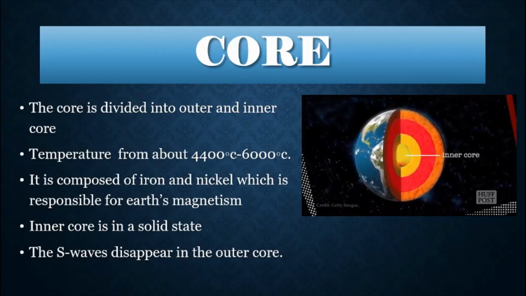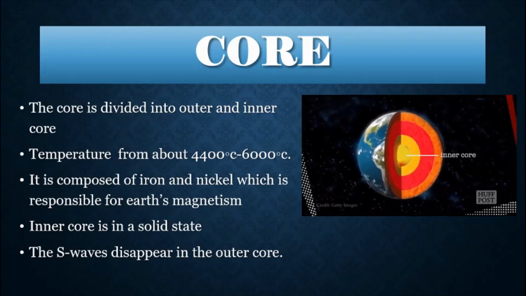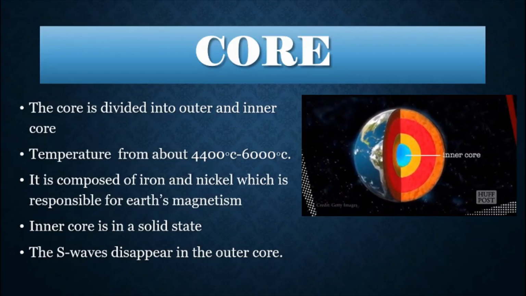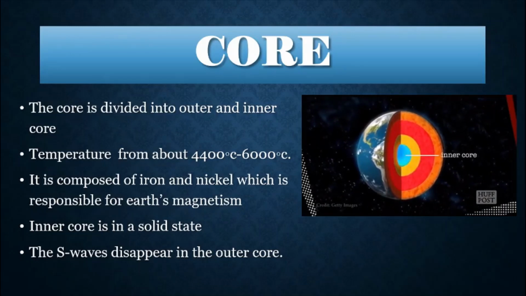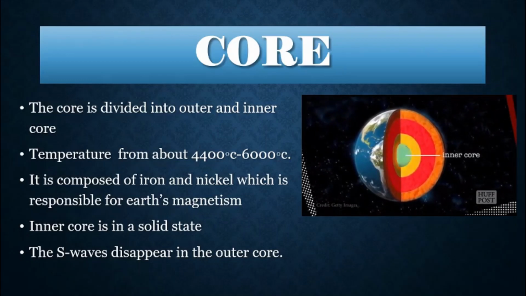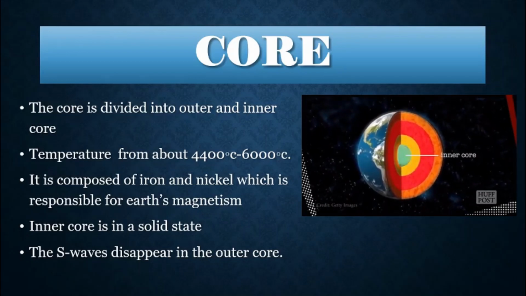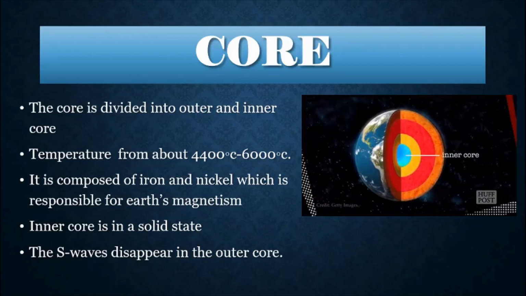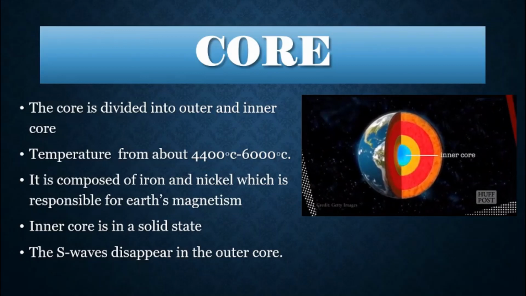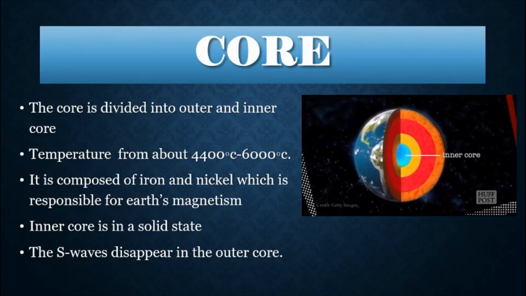The inner core is in a solid state due to the great pressure of the overlying layers or overlying strata. The rocks behave more like solid rather than like liquid material. Hence, because of high density and pressure, the inner core is in a solid state. Now the S waves disappear in the outer core, which shows that the outer core is in a molten state.